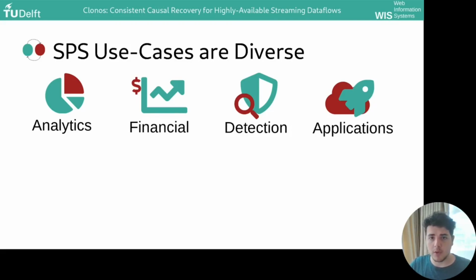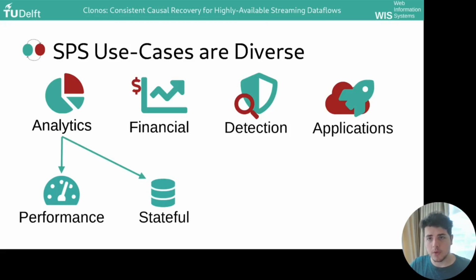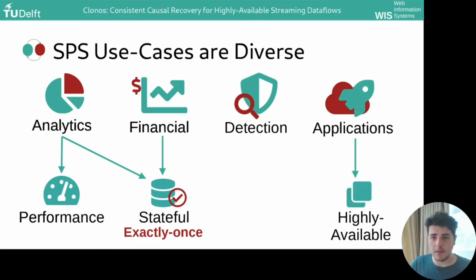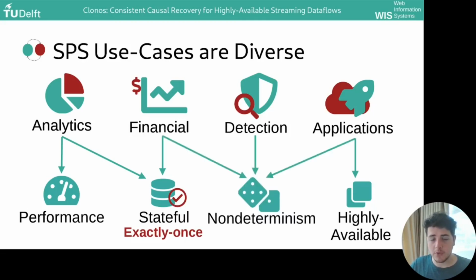While analytics only require the performance system with localized state, financial applications additionally require that this state is consistent, in the sense that each input message should be reflected exactly once in the state of the system. Critical applications additionally require high availability because downtime is often equivalent to revenue loss. And finally, all these more complex use cases require non-determinism in order to be expressed. And I want to dig a little deeper into why that is.